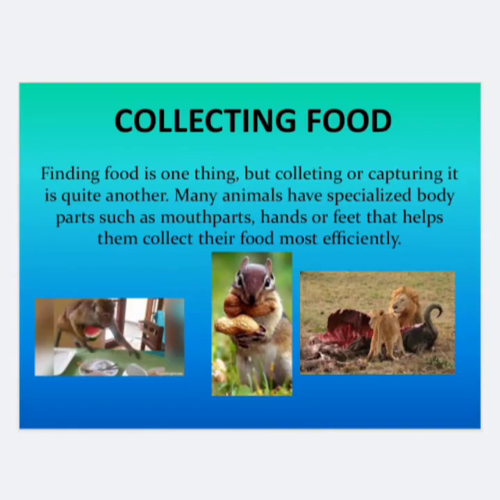Collecting food. As we have seen tracking down of food, now we will see how the animals collect their food. Finding food is one thing, but collecting or capturing it is quite another. Many animals have specialized body parts such as mouth parts, hands, or feet that help them collect their food most efficiently.